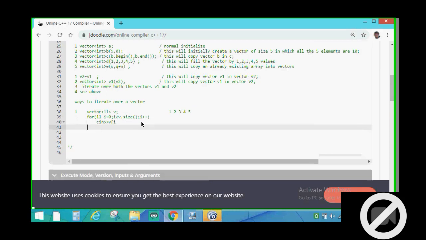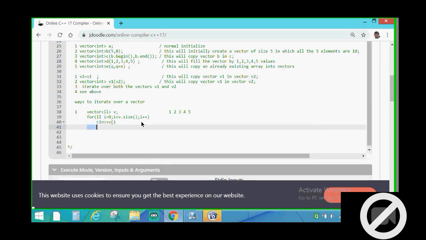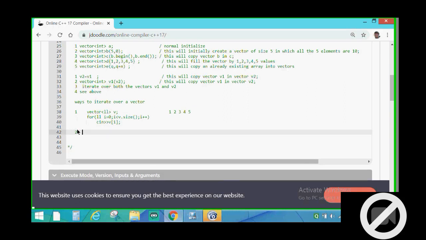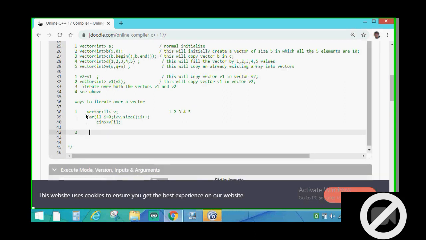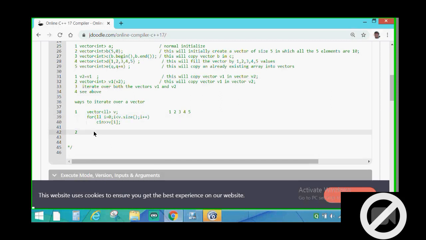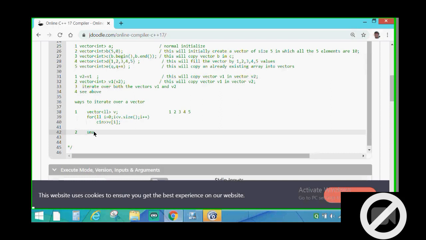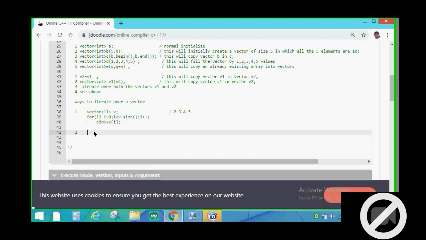Now the second way, control Z, one sec. Now I will tell you the second way to iterate over a vector. Now there should be some difference between array and vector. There should be some, obviously, otherwise why would we have used vector? There is a pointer, a smart pointer known as iterator. For this you don't need to know much, just understand iterator.